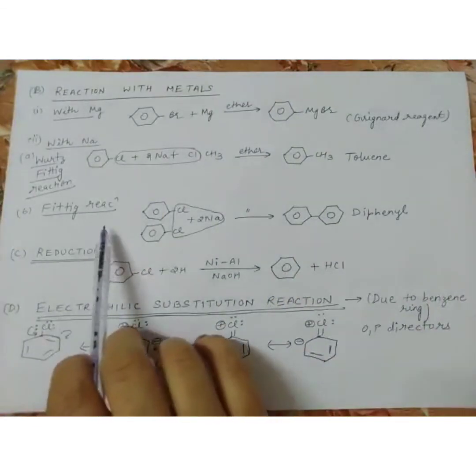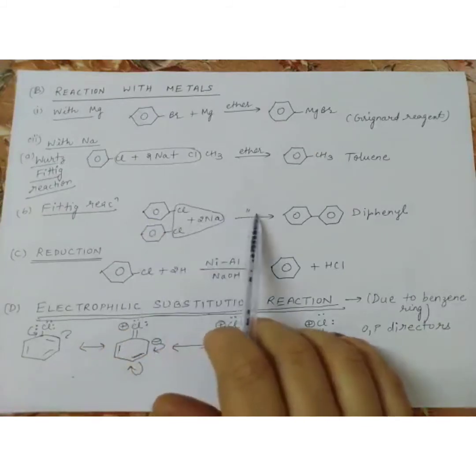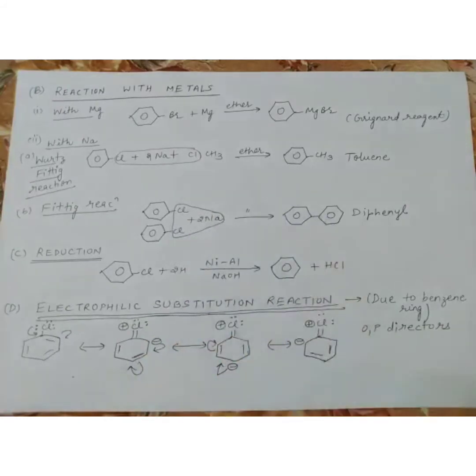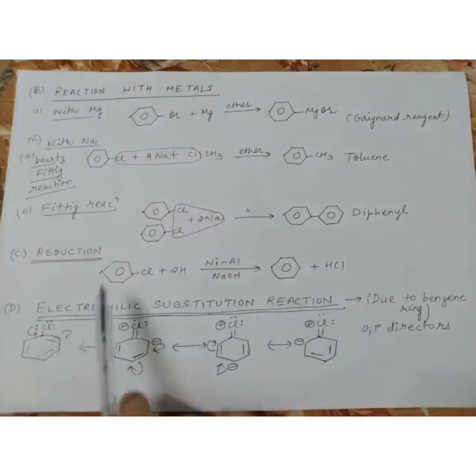Now the Fittig reaction. In the Fittig reaction both the molecules are the same, that is chlorobenzene. So 2 molecules of chlorobenzene will take 2 sodium, again in ether. What will happen? 2 NaCl will be removed and we'll get diphenyl. Now this is a question in your NCERT book: convert benzene to diphenyl. So how will you convert? First benzene is converted to chlorobenzene by chlorination and then the Fittig reaction is used. So this is the second type of reaction given by haloarenes.